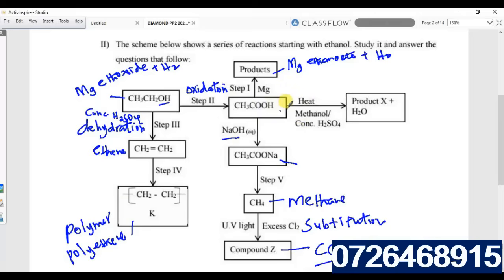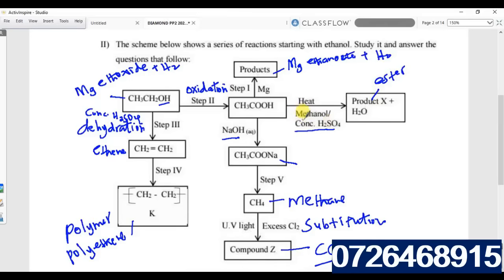Then when this one is heated, we are using methanol and ethanoic acid. This is an alkanoic acid plus an alcohol. That process is esterification. We are going to form an ester, because in the presence of sulfuric acid, we are going to form an ester, and water is formed. So what will be the name?